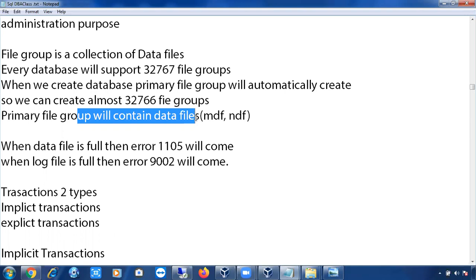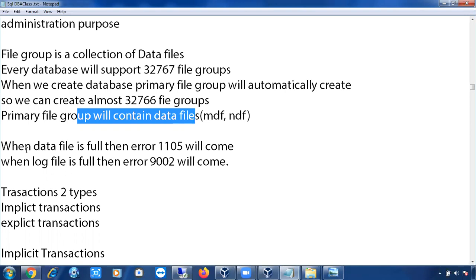You can store the user tables in the MDF file, no issues. You can create the tables in the MDF file, but again, that is not a recommended thing. You can create one more data file and create tables in that particular data file. That is the Microsoft recommendation.